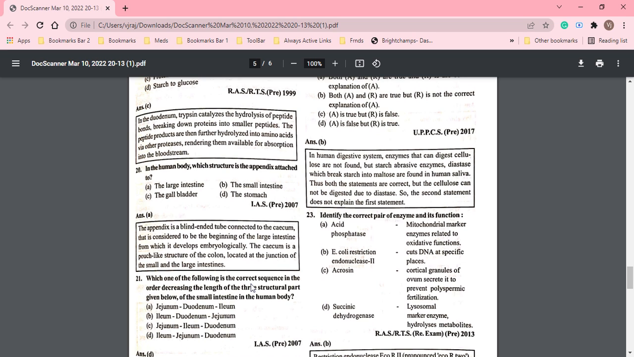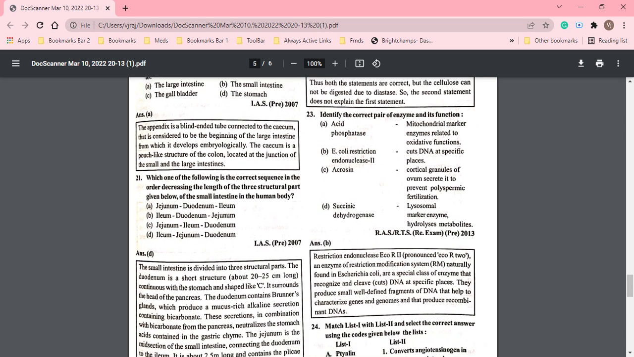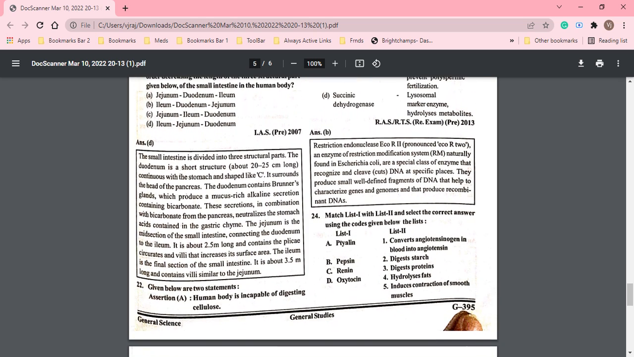Now, which of the following is the correct sequence in order of decreasing length of the three structure parts given below in the small intestine? Jejunum, duodenum, ileum; ileum, duodenum, jejunum; jejunum, ileum, duodenum; ileum, jejunum, duodenum. The correct answer is ileum, jejunum, duodenum. Okay, this is the correct order of their length.